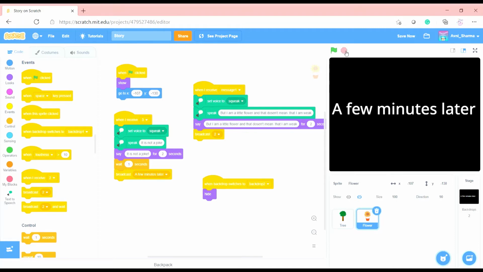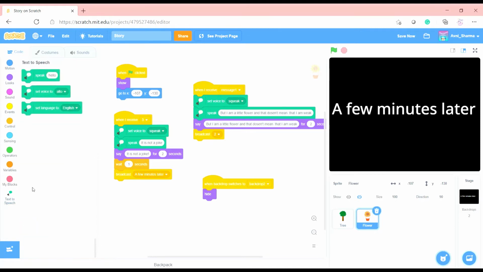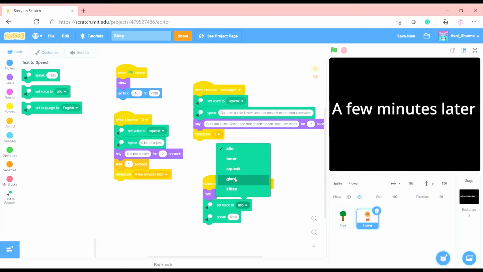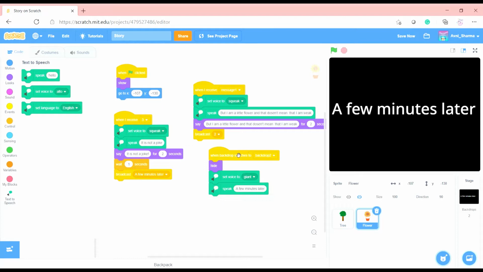Whatever. And we can also put a text to speech saying set voice to tenor, because you want to put, then we can say giant. I have never tried the voice before. A few minutes later. Let's see this. A few minutes later. It's funny. You can make it as anything like you want.